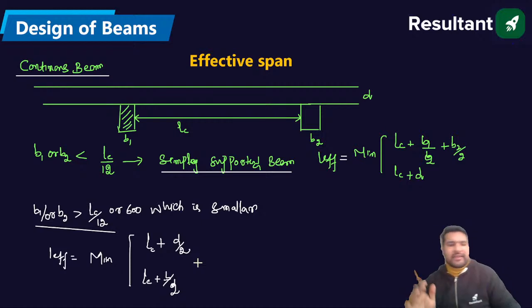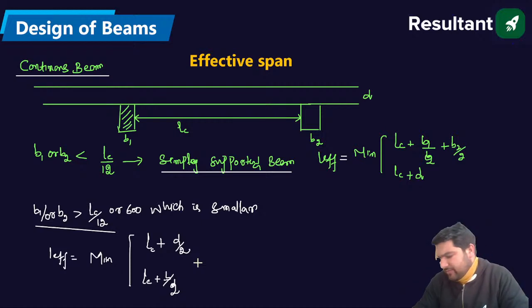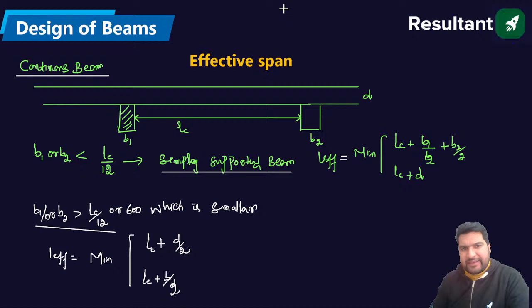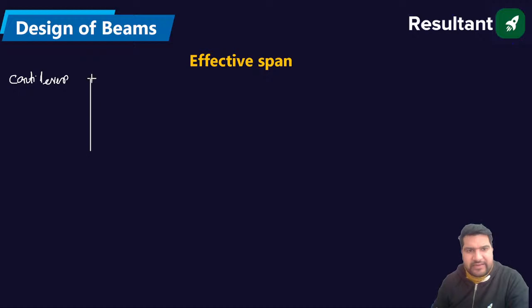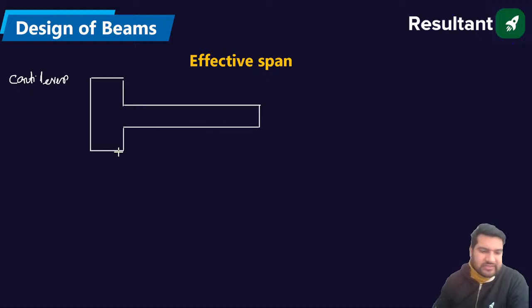Now, we'll be taking the case of the cantilever beam. In case of the cantilever beam, how much will the L effective be? I'll first make the cantilever beam. Let us suppose this is the built-in beam, free at one end. In that case, I have to take the simply supported beam.